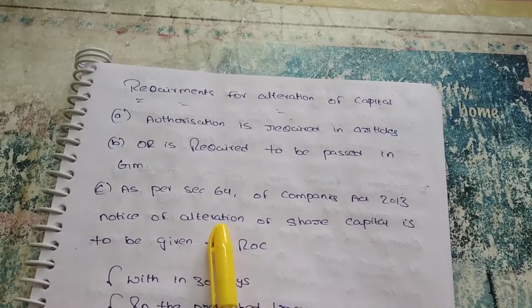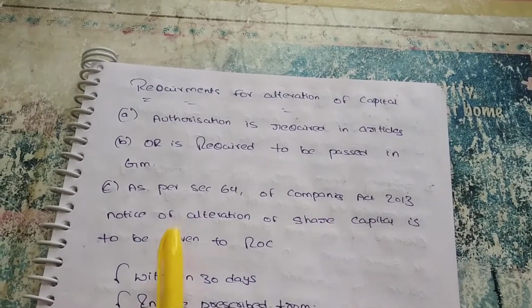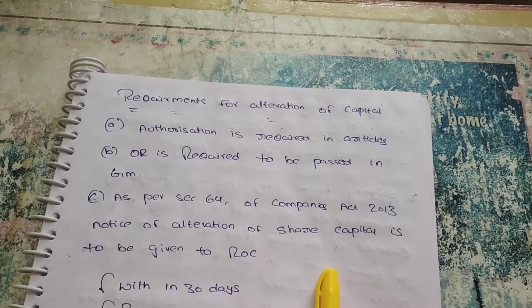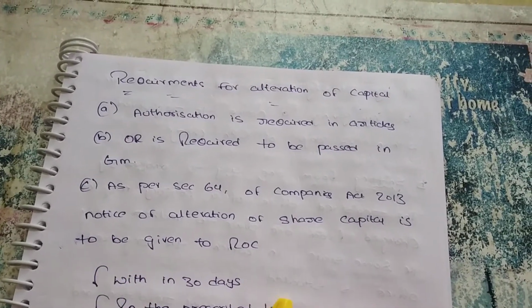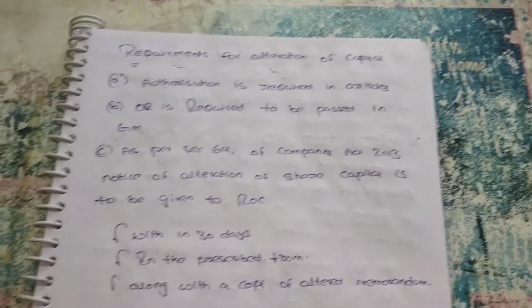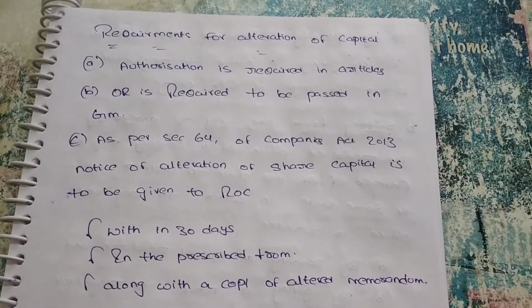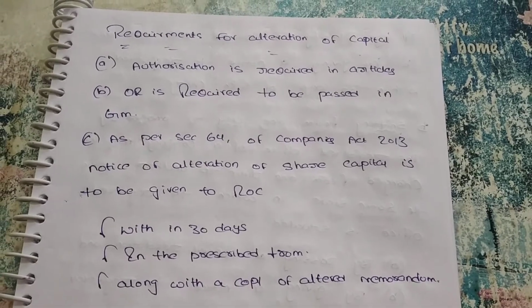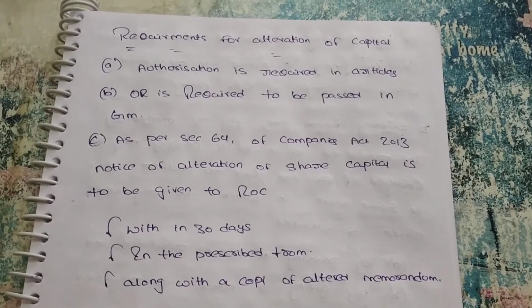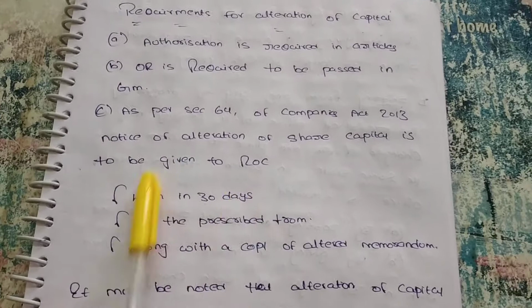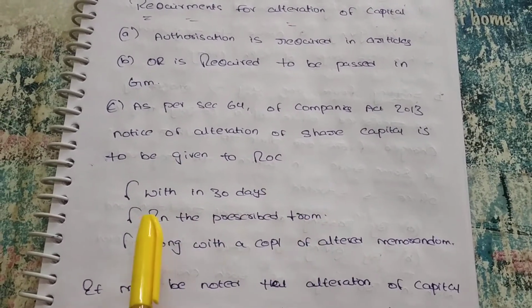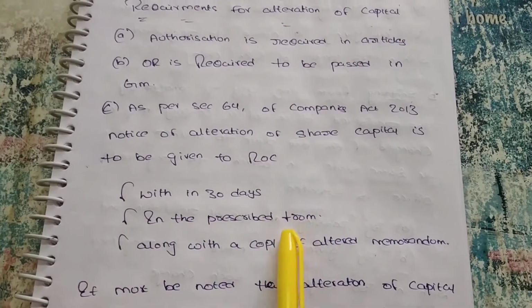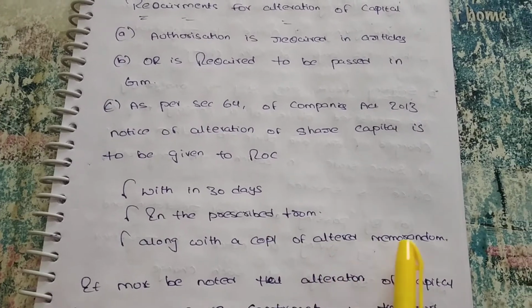As per Section 64 of the Companies Act 2013, notice of alteration of share capital is to be given to the ROC. What are the files we have to submit within 30 days? In the prescribed form, along with a copy of the altered memorandum.